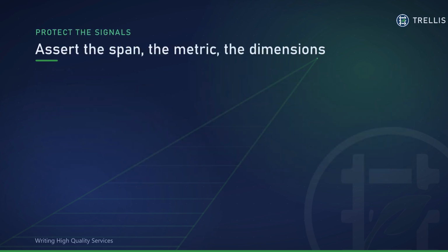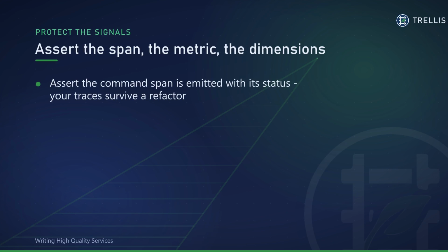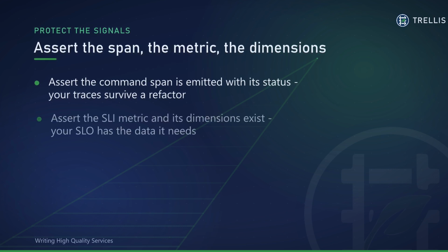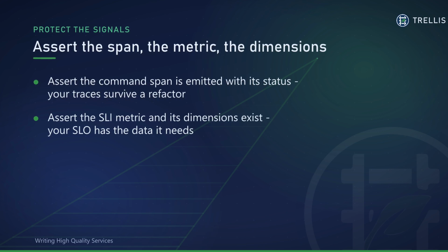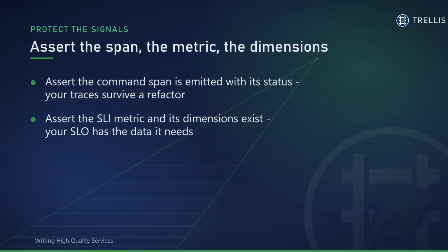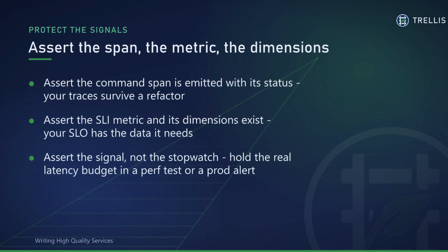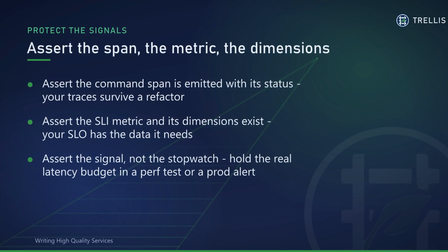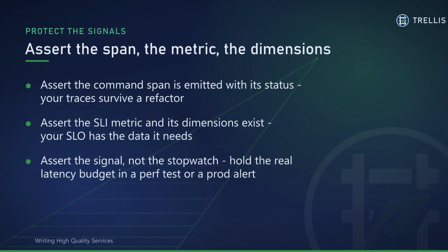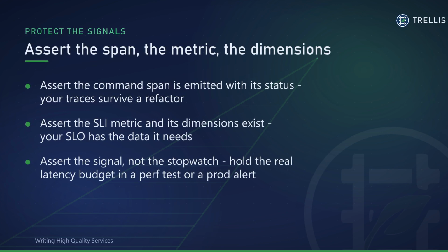So here's the checklist for telemetry you can trust. Assert that the command span is emitted with the right name and status, so your traces survive a refactor. Assert that the SLI metric and its dimensions exist, so your SLO always has the data it's computed from. And assert the signal, not the stopwatch. Never a wall clock budget in a unit test. Hold the real latency target in a performance test or a production alert, where the clock actually means something.